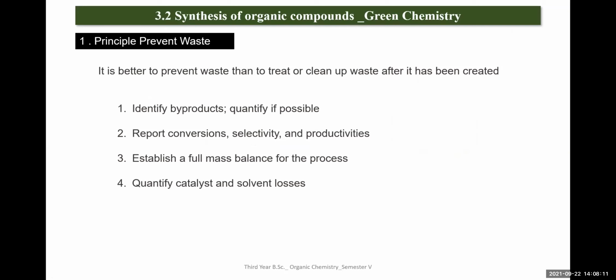A metric known as the environmental factor was developed by scientists to calculate the amount of waste a process creates, and it is calculated by simply dividing the mass of waste the production process produces by the mass of product obtained. A lower E factor is better. Drug production processes historically had a very high E factor, but the application of some of the other green chemistry principles can help to reduce this.